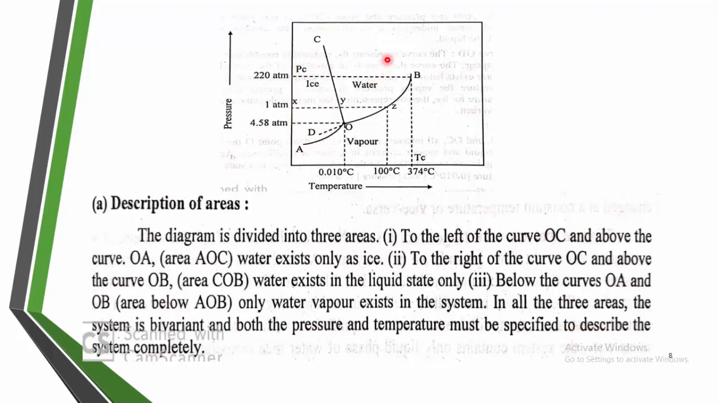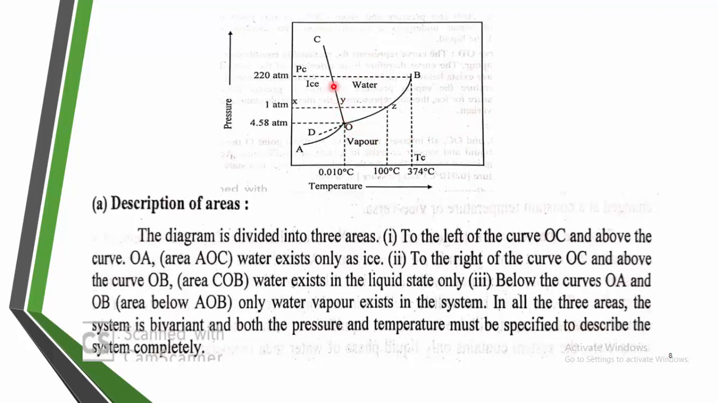Likewise, as I told, in BOC the water is completely in the liquid form. In AOB, the water is completely in the vapor form. It means here it is completely in a single phase. Ice means only a single phase. Here water is only in a single phase. Here vapor is only in a single phase.